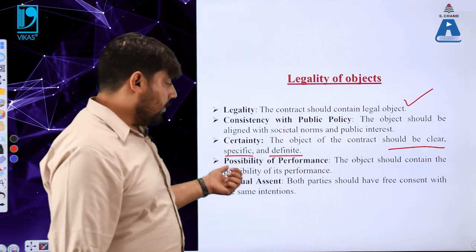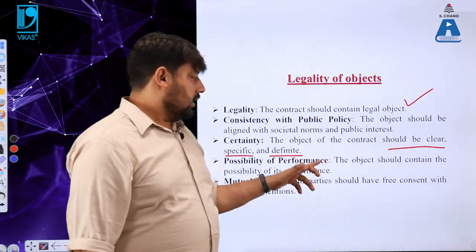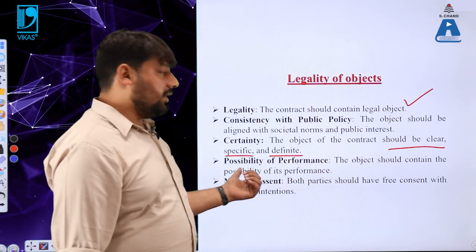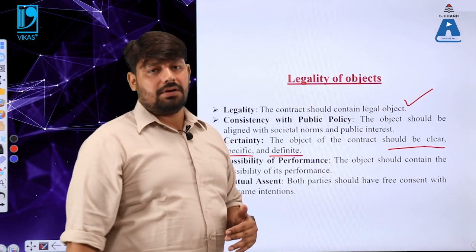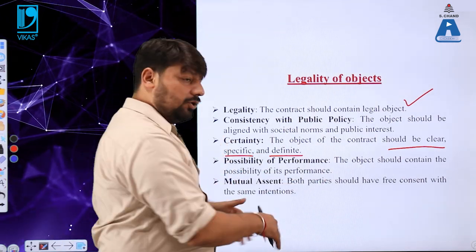What is the next point? Possibility of performance. The object should contain the possibility of its performance. Whatever object you are setting to form a contract, that should have the possibility to be performed.